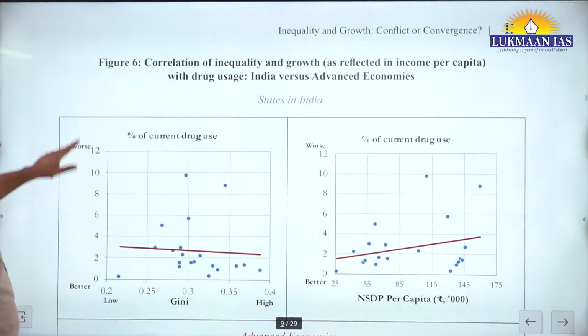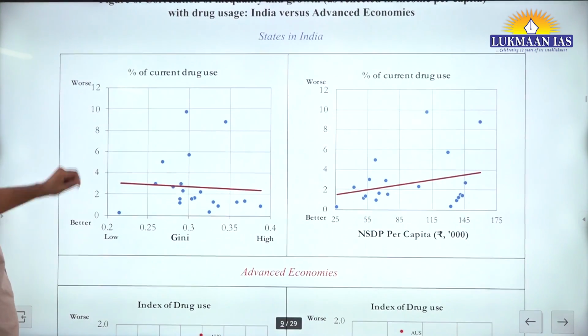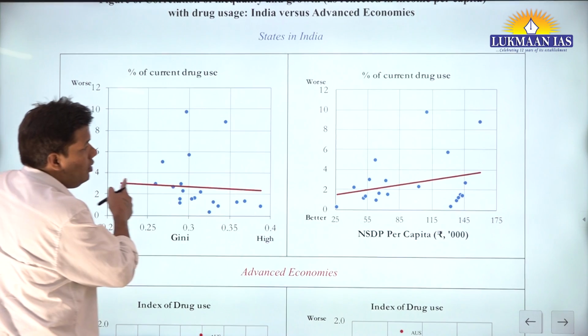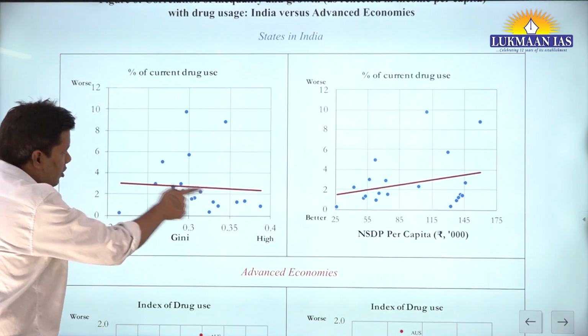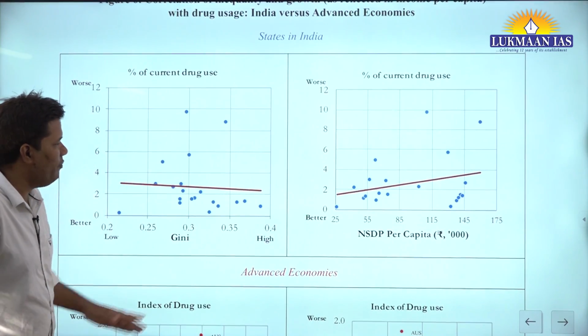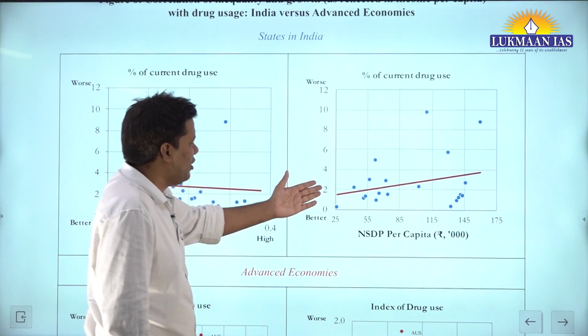Drug uses, I was talking about drug uses. See what is happening with the drug uses. If the inequality is rising, then it is reducing. It is funny. This data is funny. What it is saying is, if you increase the income, your drug usage will rise. I'm not pretty sure, but maybe this captures the essence.